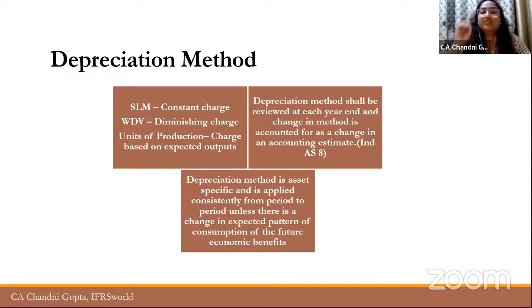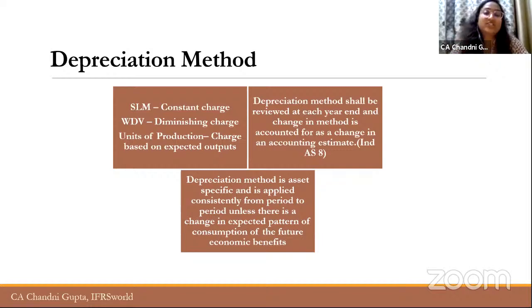Now, the depreciation method needs to be reviewed each year, and when there is a change in the method of depreciation, earlier it was accounted for as a change in accounting policy, but now in AS 10 also and in AS 16 also, when there is a change in depreciation method, it will be accounted for as a change in accounting estimate. Now, what is the difference between change in accounting policy and change in accounting estimate?